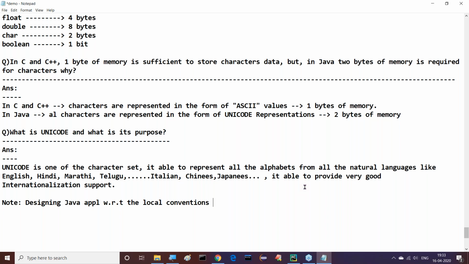Designing Java applications with respect to local conventions is called I18N. 18 means that between I and N in the word internationalization, 18 symbols are available. So that's why it is called I18N, internationalization. These are the sequence of points we have to understand about this.